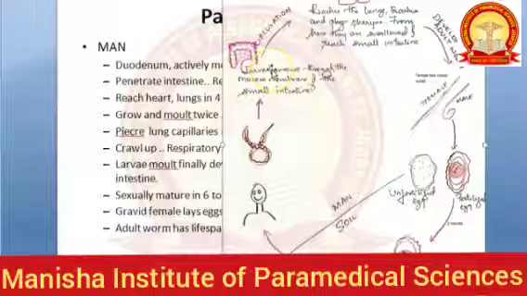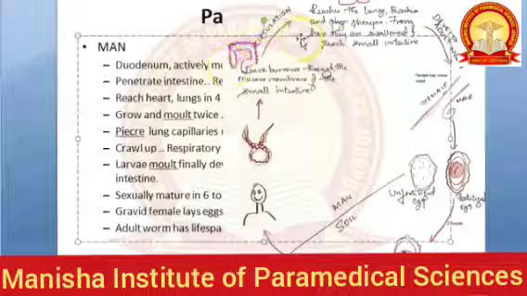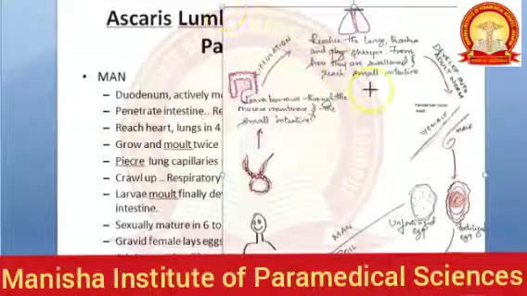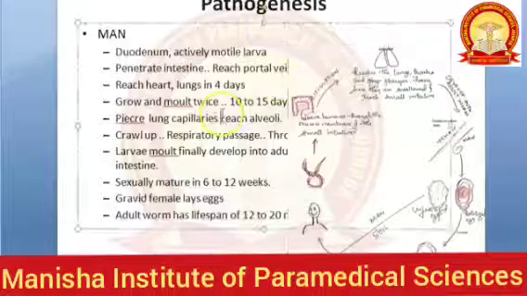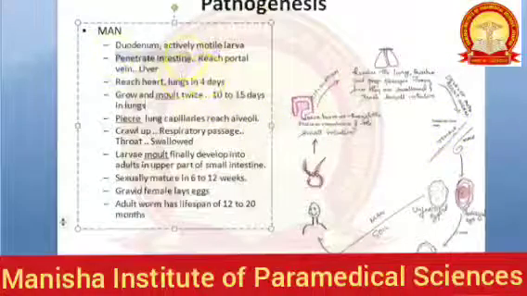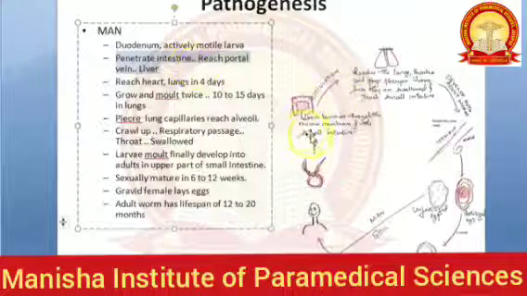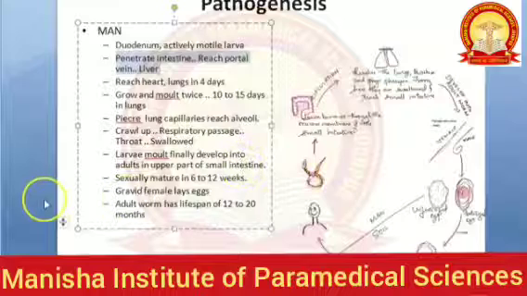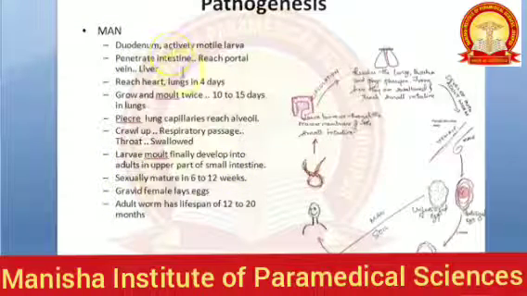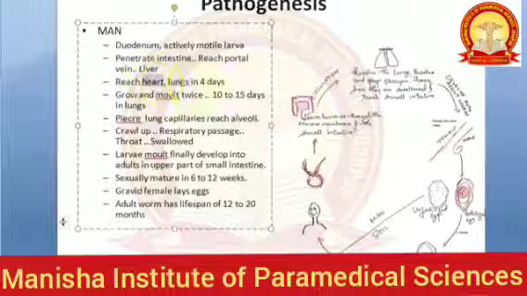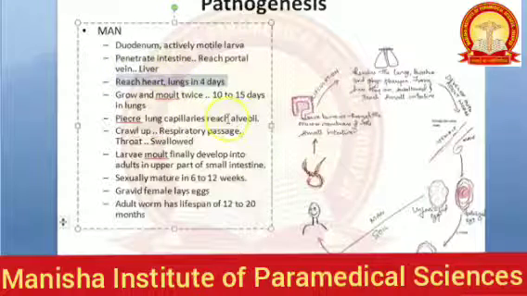There the larva is very motile, it penetrates the intestine and reaches the portal vein and then the liver. So from the small intestine it has reached the liver. From there, through the blood supply it will reach the heart, and from the heart it will reach the lungs. In 4 days it will reach the lungs.